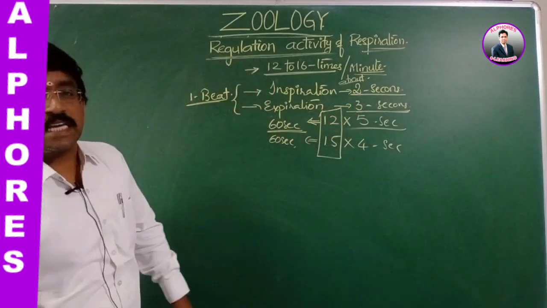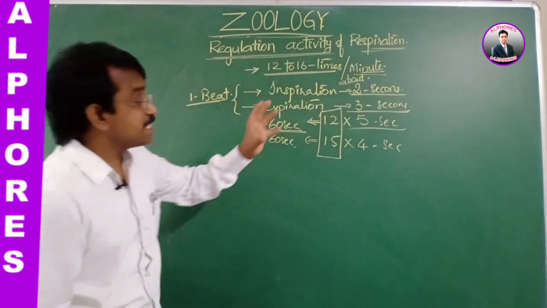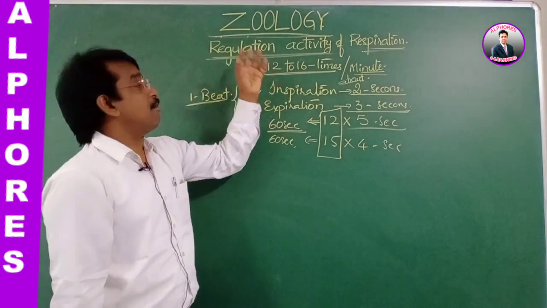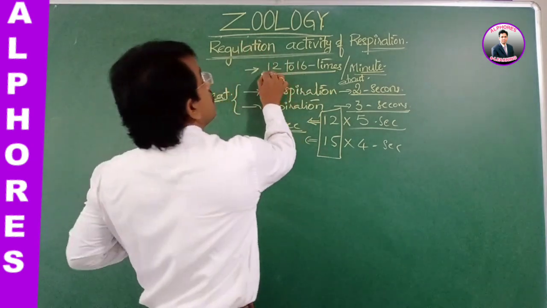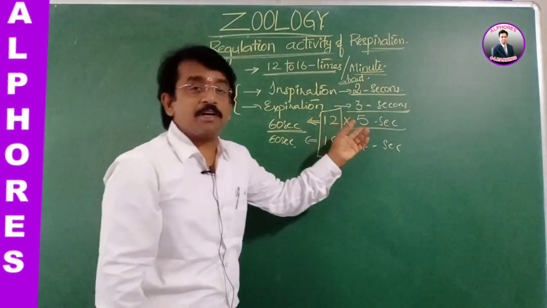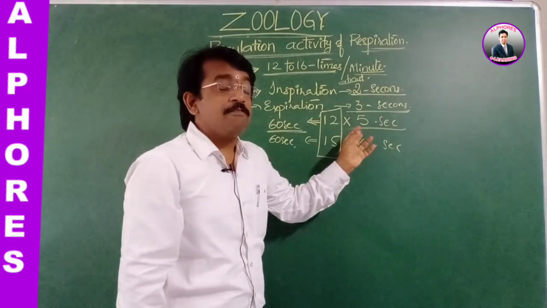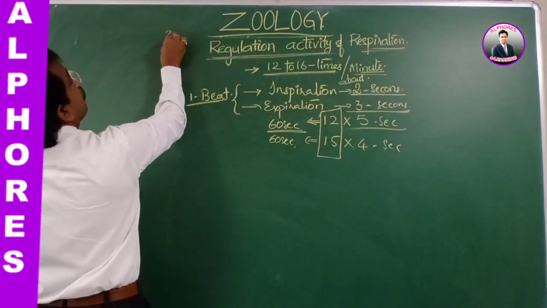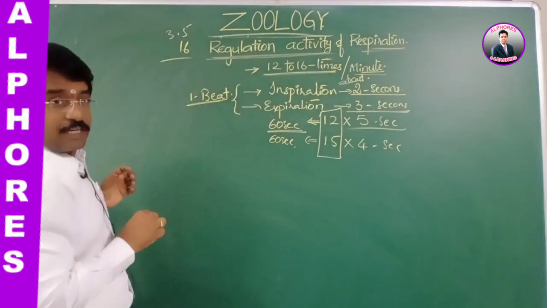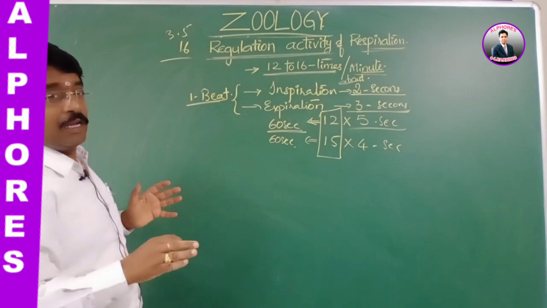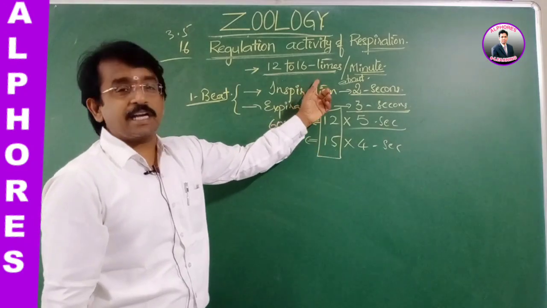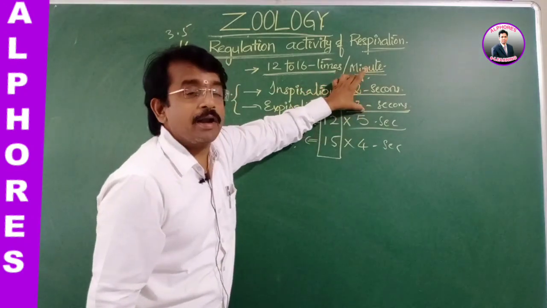to 16. This is how we see the number of respiratory beats, or rate per minute, which ranges from 12 to 16. Suppose it is 16, so it will be further reduced. That is, for suppose 3.5 into 16. Likewise we calculate. So it varies, right? So that's what, 12 to 15 or 16 times it takes place, and this is what varies.